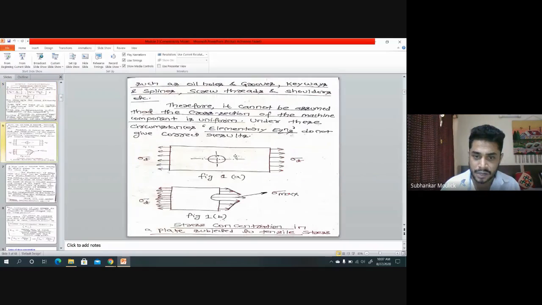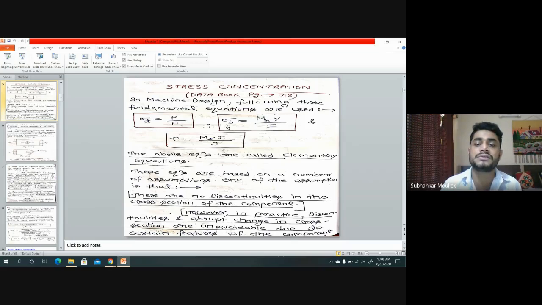But if you see this condition, this is a real condition, a practical condition. Here the body will not obey Hooke's law. Body will not fail at the yield elastic point. It may fail early, it may fail late, we don't know. But yes, I know that it will fail from that particular point where there is irregularity present in the material. So if you want to find the value of stress generated in this problem due to stress concentration, you cannot use these equations, because these equations are applicable for ideal conditions when there is no change in the cross section of the component, or when the cross section is uniform throughout. Is it clear?